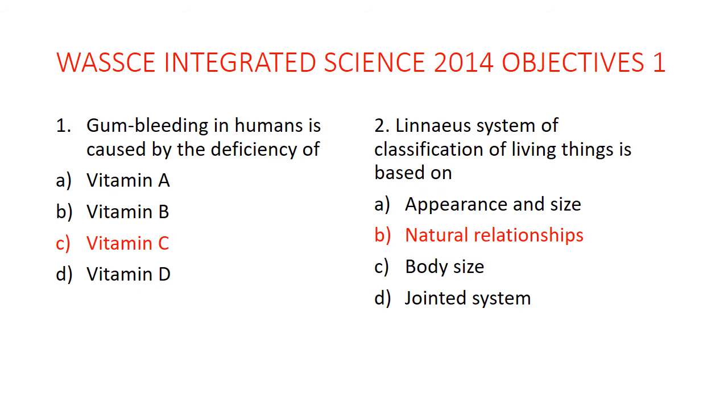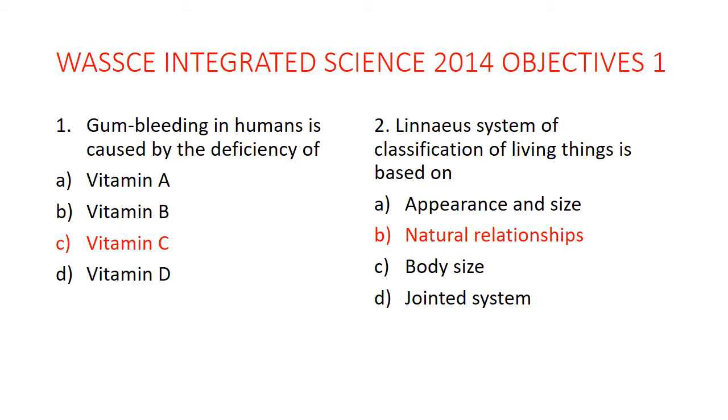So the first one, gum bleeding in humans is caused by the deficiency of vitamin C. So when you lack vitamin C, then the resulting deficiency is what we call gum bleeding. Deficiency, take note, is a disorder which is caused by the lack of a particular food nutrient.